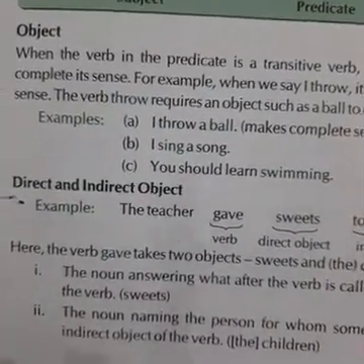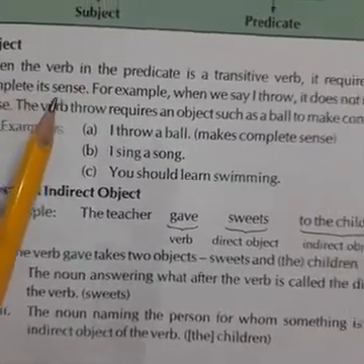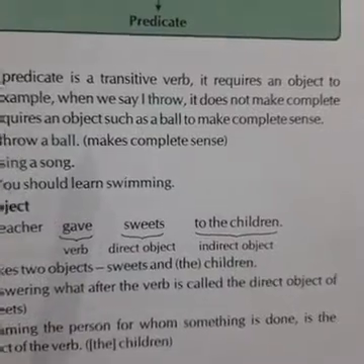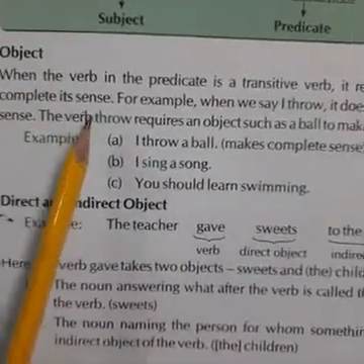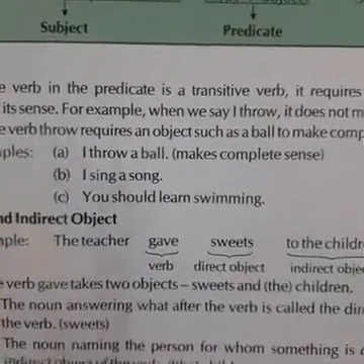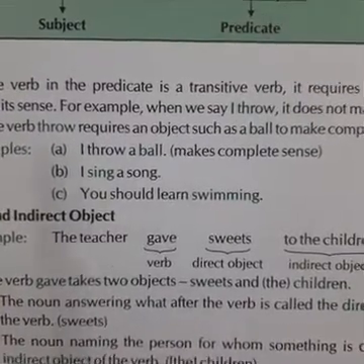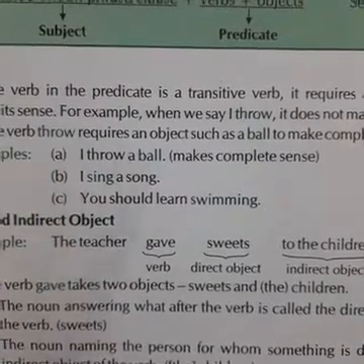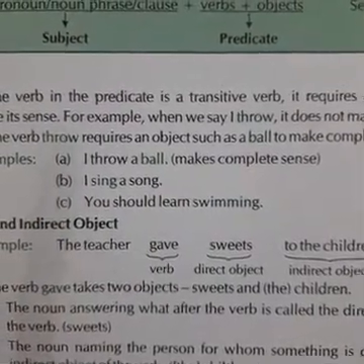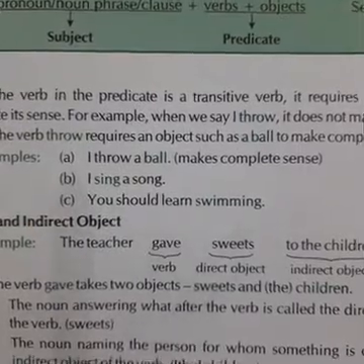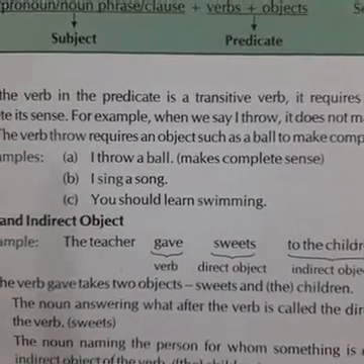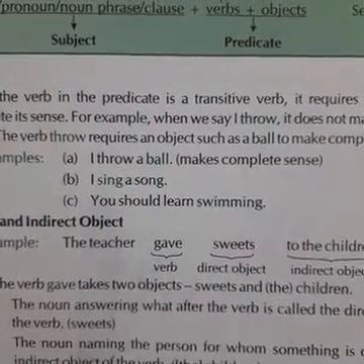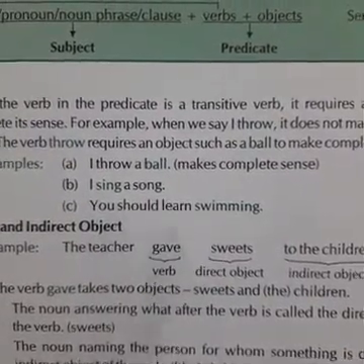Now coming to object, when the verb in the predicate is a transitive verb, it requires an object to complete its sense. See, there are two types of verbs, transitive verbs and intransitive verbs. Transitive verbs are those in which object is given in the sentence, and intransitive verbs are those in which we don't require any object.